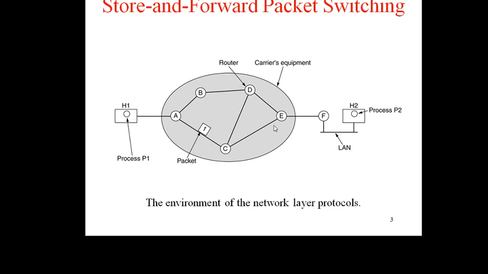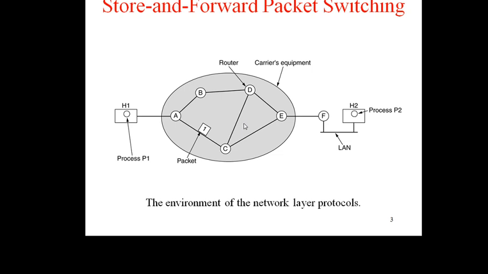The packet is stored there until it has fully arrived and the link has finished its processing, verifying the checksum. Then it is forwarded to the next router along the path. This mechanism is called store and forward switching. We have seen what is meant by this store and forward packet switching mechanism.